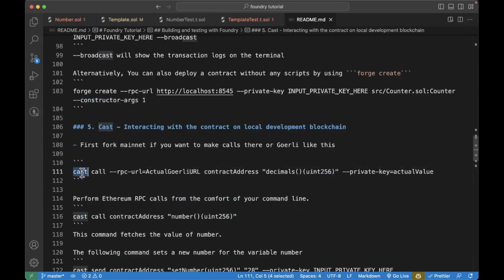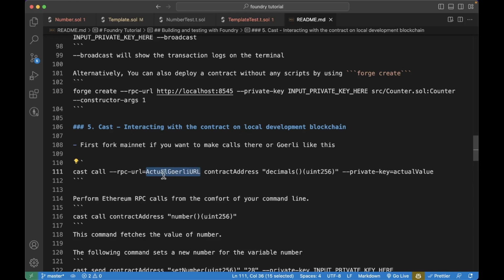Then we have the cast command, and this is used to interact with a contract that is deployed on the local development blockchain, or I've used it to interact with contracts deployed on a testnet. So what you can do to call any function on a deployed smart contract is just provide the RPC URL of the blockchain that the contract is deployed to.